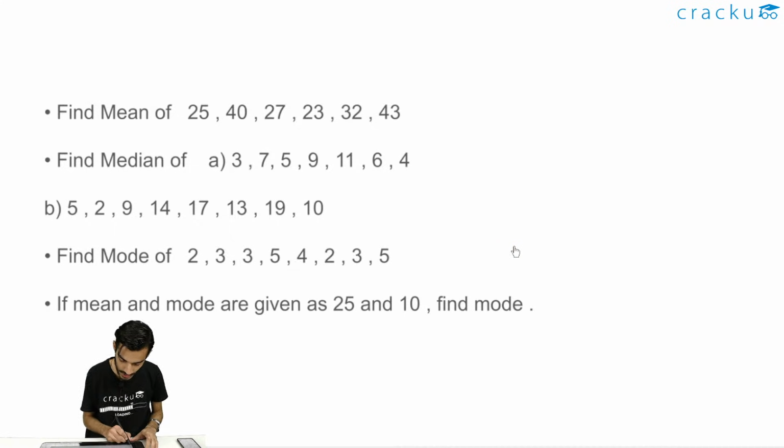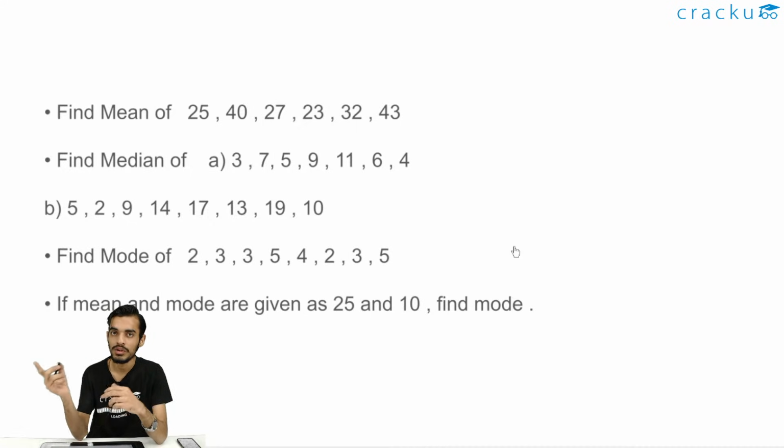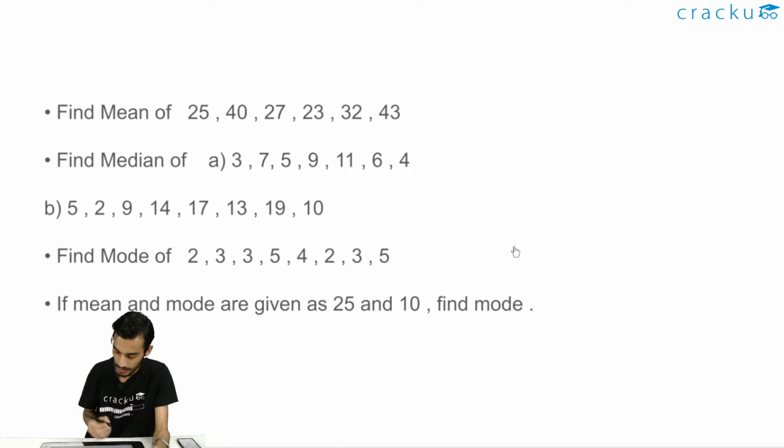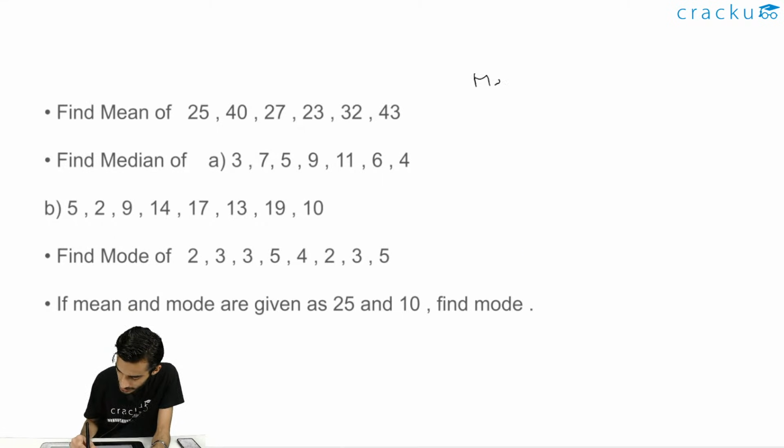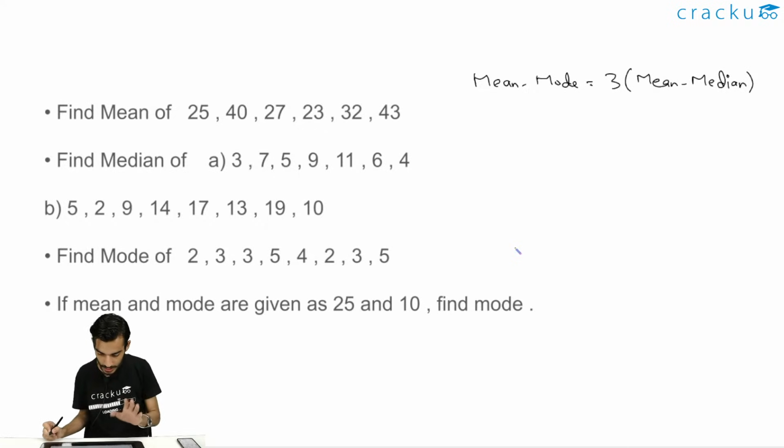Moving ahead to the last question. Like I told you in the previous slide, if we are given 2 out of the 3 quantities from mean, median and mode, and we are asked to calculate the third value, we can just directly apply the formula. What is the formula? It is mean minus mode is equal to 3 times mean minus median. We can directly apply this formula when 2 of the 3 values are given to us and we are asked to calculate the third value.